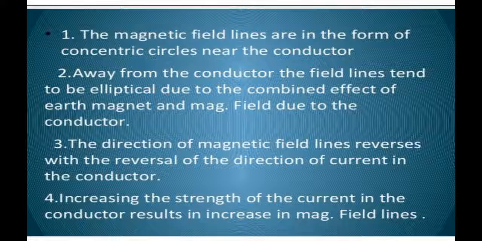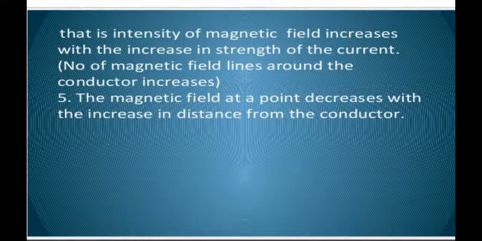The magnetic field is denoted by a capital letter B, so B is directly proportional to I. As we increase the current, the intensity and the number of magnetic field lines around the conductor increase.